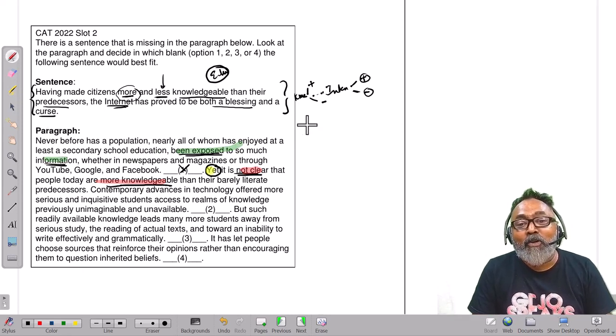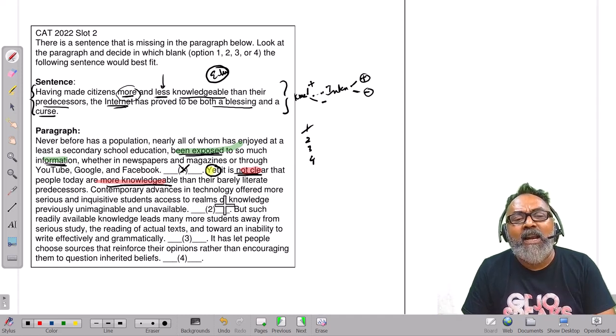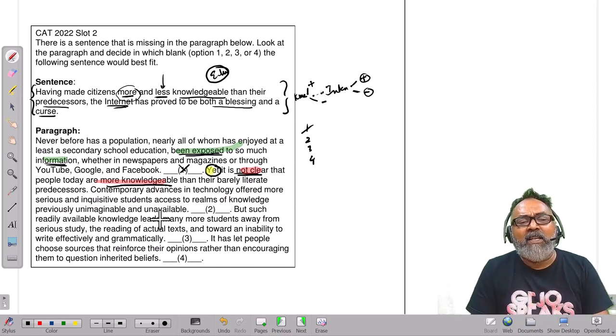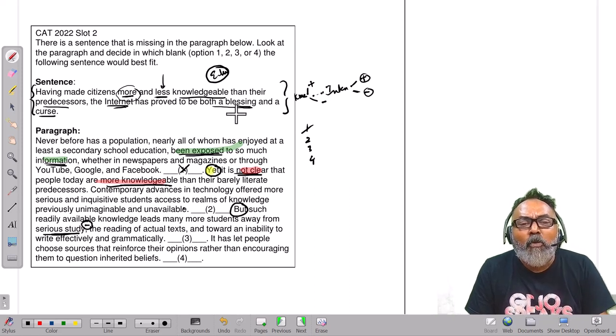Yet it is not clear that people are today more knowledgeable than their barely literate predecessors. Anyways, this yet is good because it is getting connected from not clear. People are more knowledgeable because it is coming from a positive statement, being exposed to so much information. Let it be there. Okay, the options 1, 2, 3, 4. 1 is definitely out. Contemporary advances in technology offered more serious and inquisitive students access to the realm of knowledge previously. This is talking about a lot more access. This is like a plus. Then we have the word but, such readily available knowledge leads many more students away from serious study. This is like talking about a negative. Before that, we need a positive. This has got both positive and negative. Can't be in 2. Let's move forward.